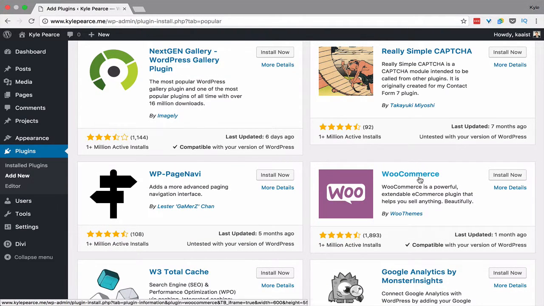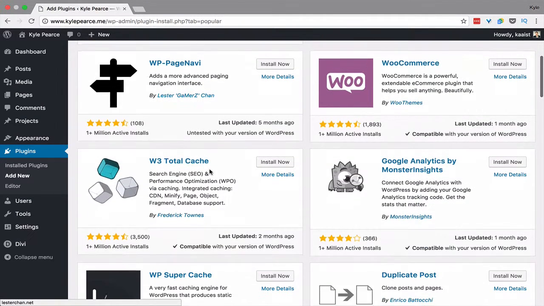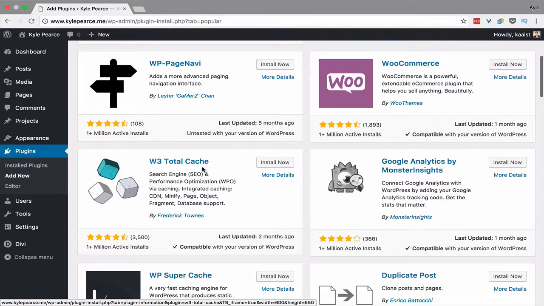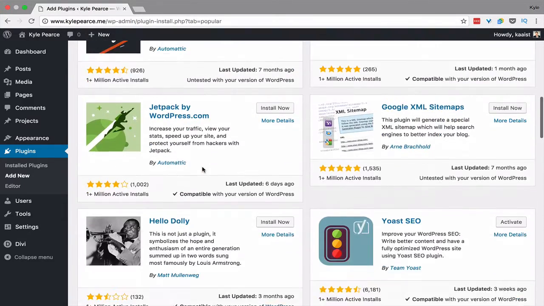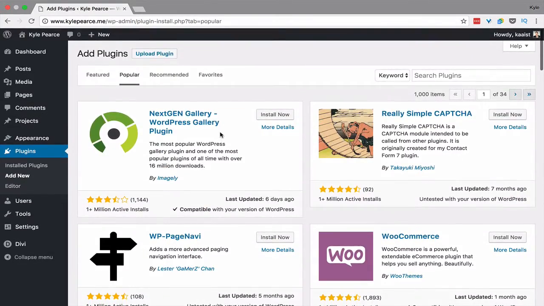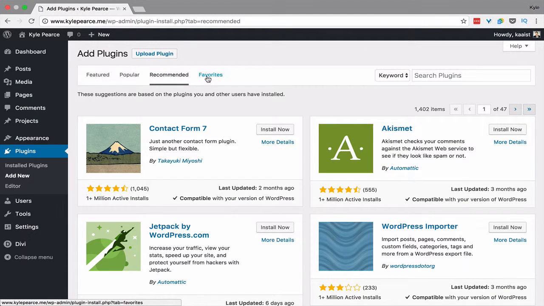WooCommerce is like the best system on WordPress for commerce if you want to sell products on your website. Lots of different stuff. You can cache it so your website loads faster. All this stuff. There's literally tens of thousands of these plugins that you can get. And then they have recommended. You can favorite plugins there. And then you can search.